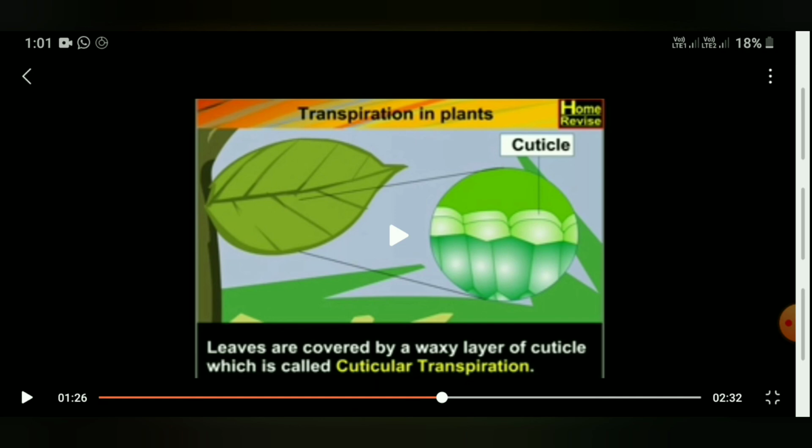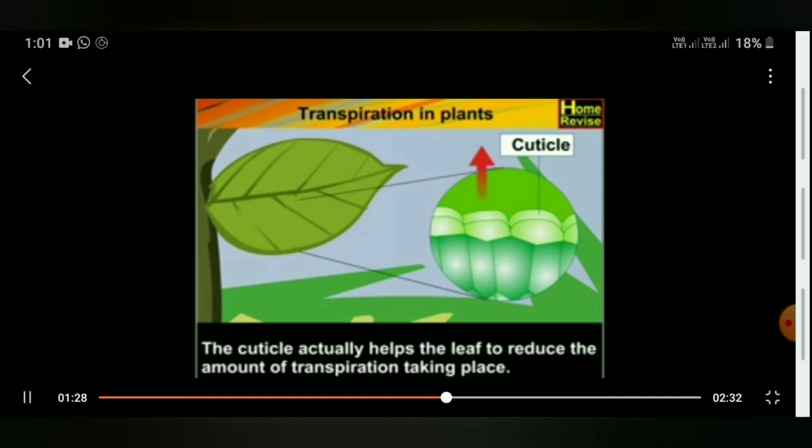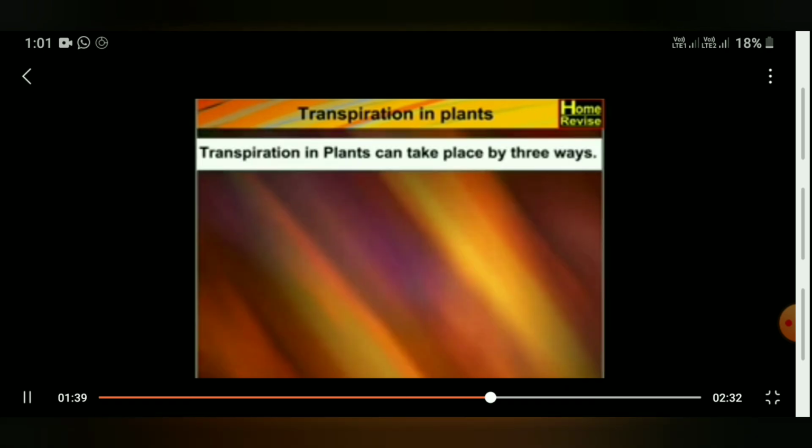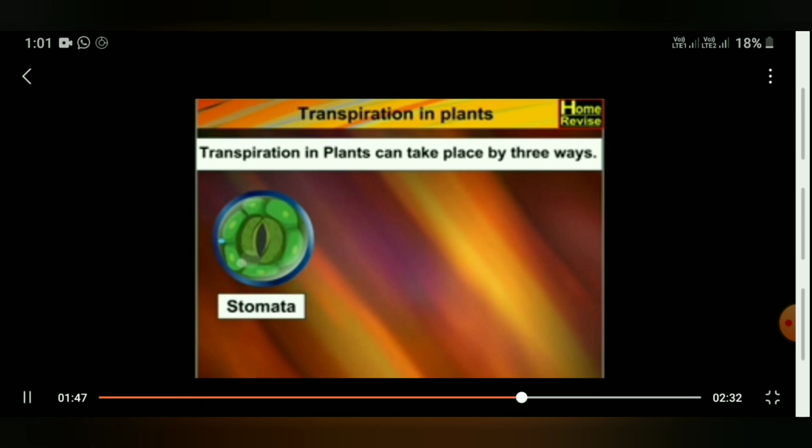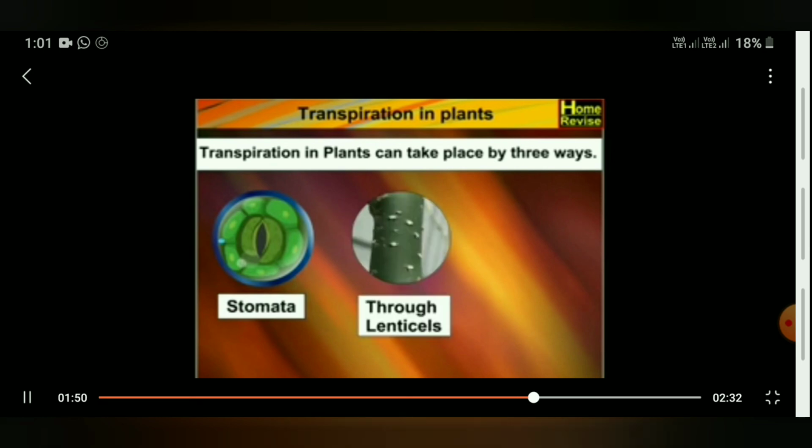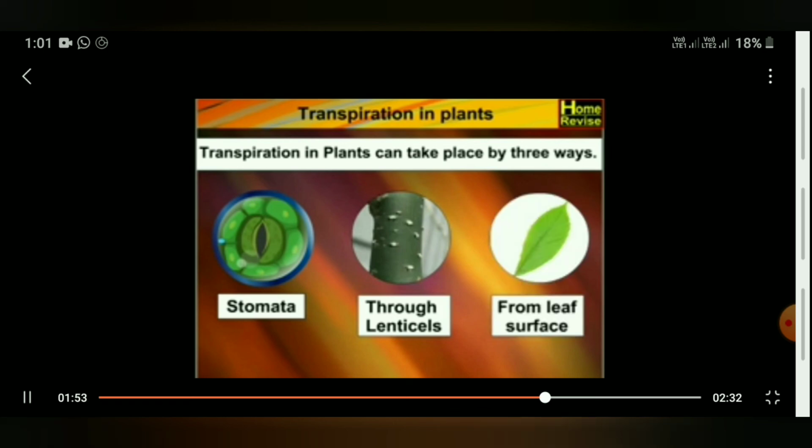That is why stomata is at the lower surface. You can see the small holes in the leaf at the lower surface, not at the upper surface. The upper surface has a waxy coating, so very little water goes through the cuticle from the upper layer of the leaves. So this is what they are telling. They are showing that transpiration in plants can take place in three ways: through stomata, through lenticels, and also through the cuticle from the leaf surface.